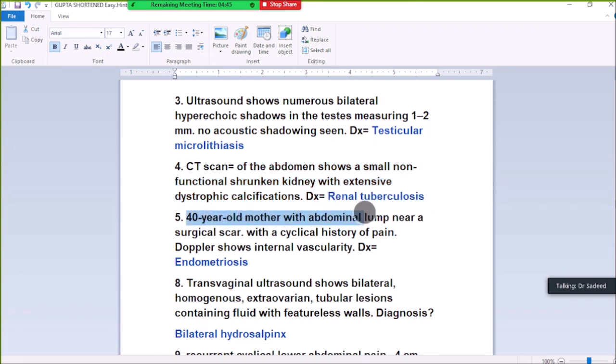5. 40-year-old mother with abdominal lump near cesarean scar with a cyclic history of pain. Shows internal vascularity, diagnosed endometriosis.